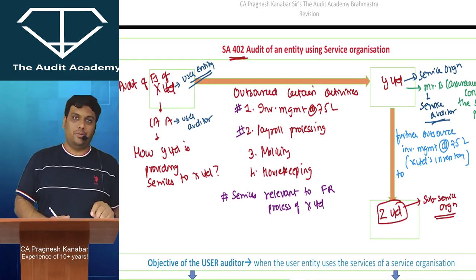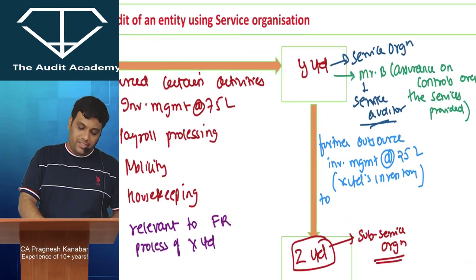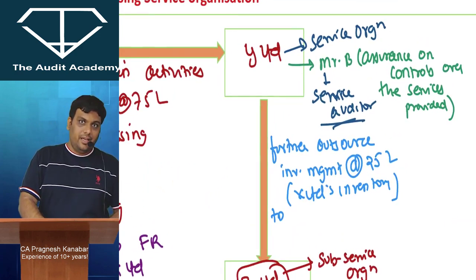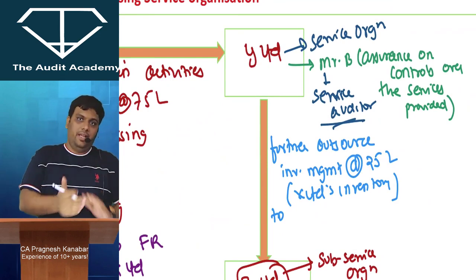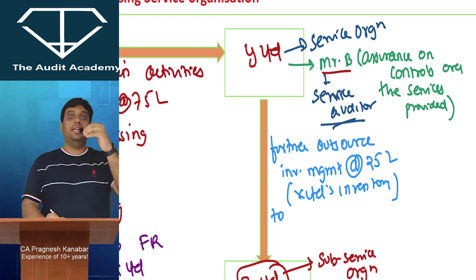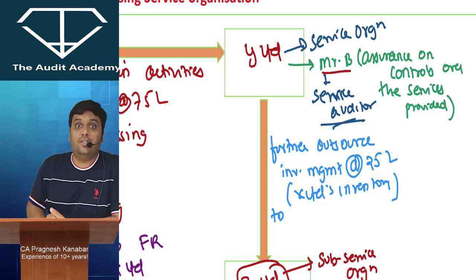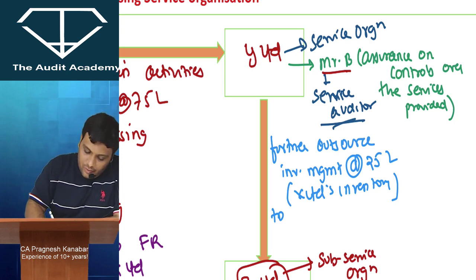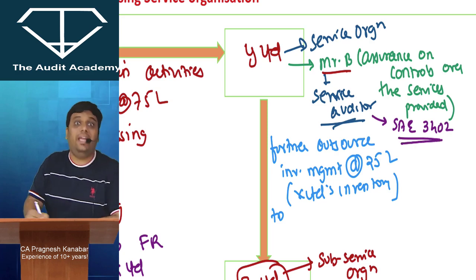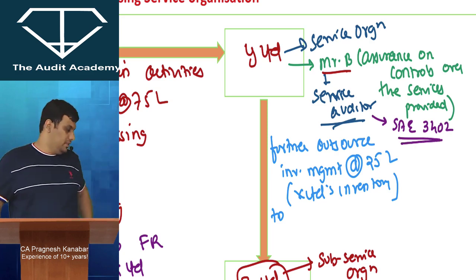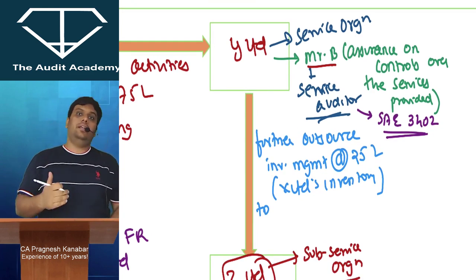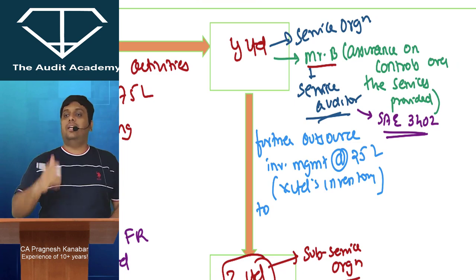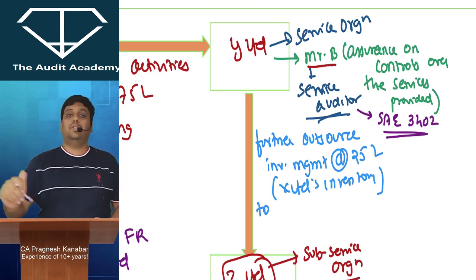Then it is SA 402. But if the last line of the question says that you are not the user auditor, let us say the question flips, and they make you Mr. B in that question, that means you are the service auditor and not the user auditor. Then in that case, the standard will change. It is SAE 3402, Standards on Assurance Engagement 3402, where the service auditor is given guidance on how to provide a report on assurance of the controls of the service organization.